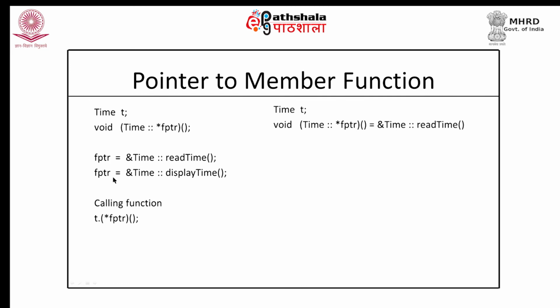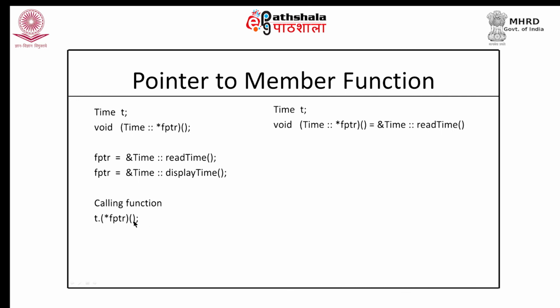We can use FPTR to call these two functions also. How do we do it? We say star FPTR. Now, since this is the member function of the Time class, it needs to be invoked on Time object. So, we will have to say T dot then the pointer to that member function and the function call operator. If this function would have been taking an argument, we would have supplied it over here, but the function to which it points to does not take any argument.